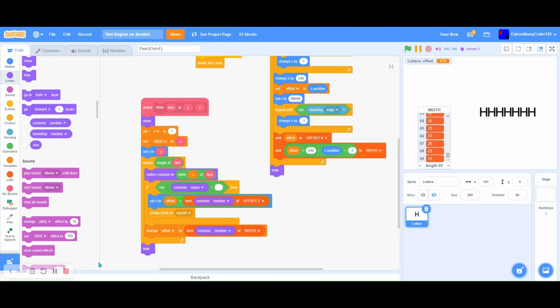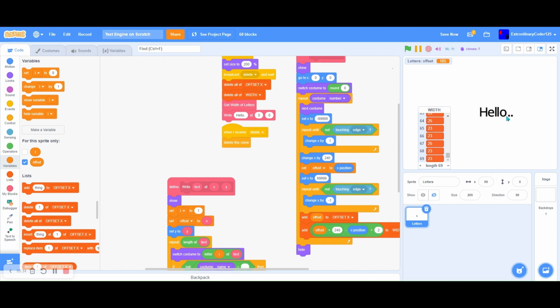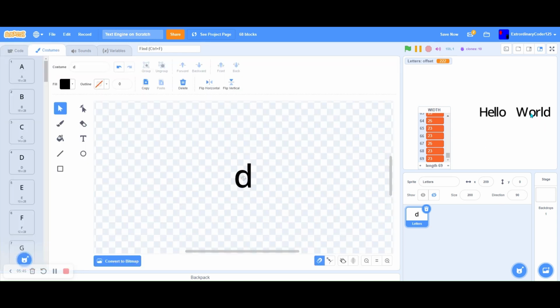Oh my god. Oh yeah, I forgot to place the change I by 1. Hello, look at that. It's evenly spaced out. And look, let's add a space. Hello world. Wait, I think the space is too big. But look at how they're evenly spaced out like they're supposed to be.